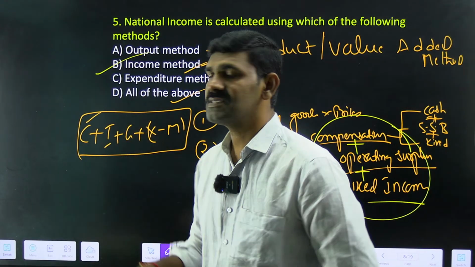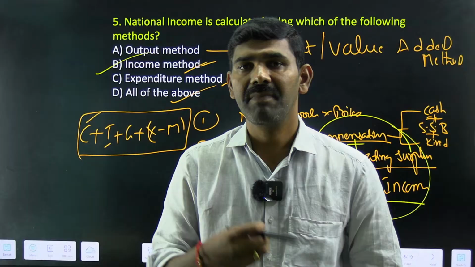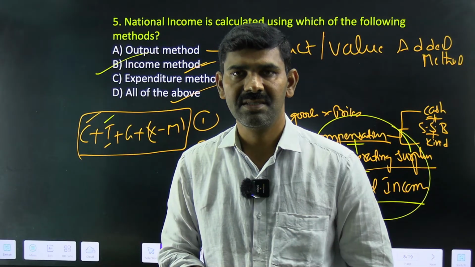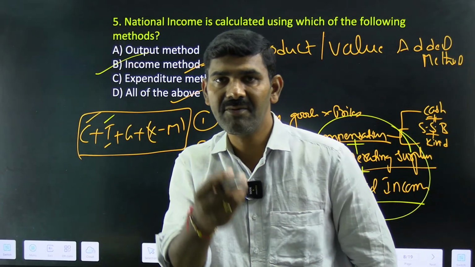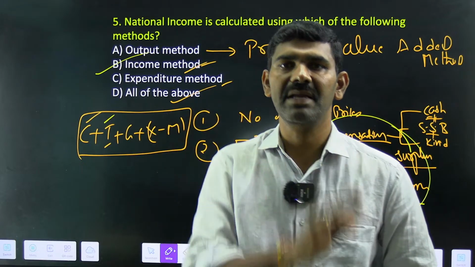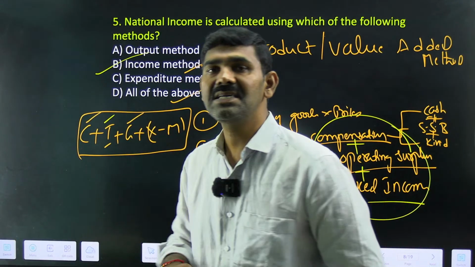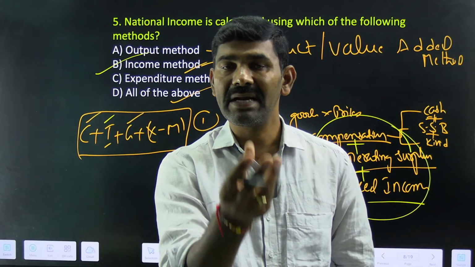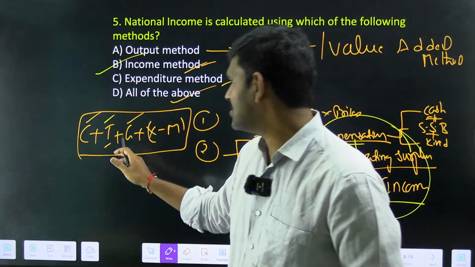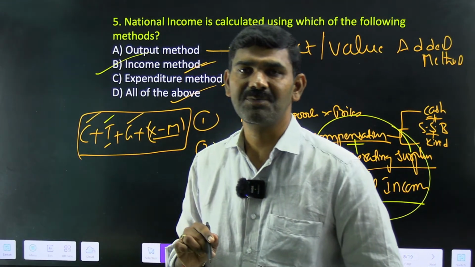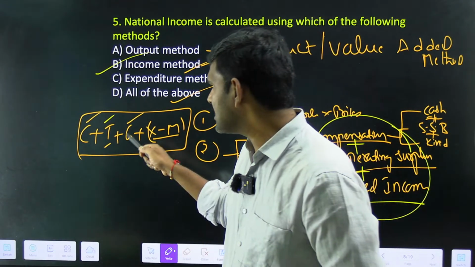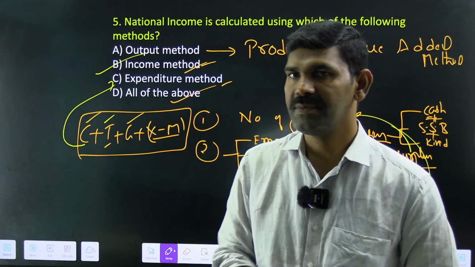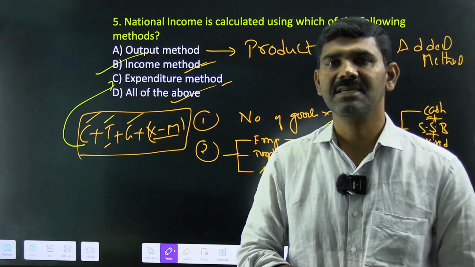Now when you say C, it is consumption expenditure, the expenditure made by the people for their survival. I is nothing but investments. Whatever money we save in the banks goes to the companies in the form of loans, and they invest that money. Third one is G, government expenditure. Whatever money we pay in the form of taxes goes to the government, and the government spends that money. And X minus M is net exports, exports minus imports. All this put together gives the expenditure method. So this is how you can calculate the national income by three methods.